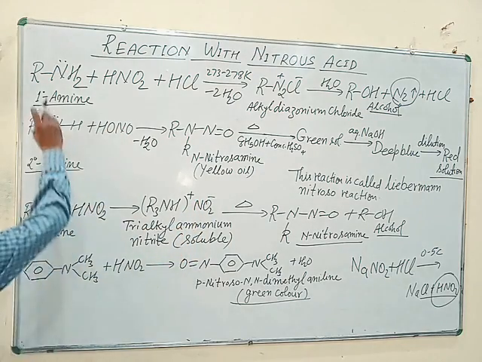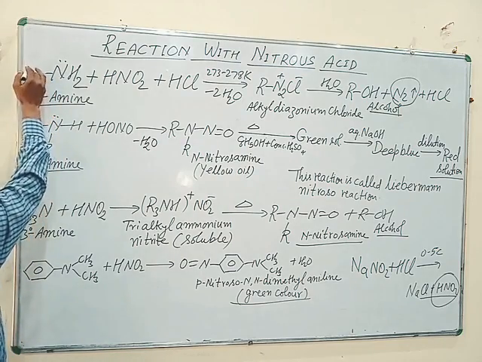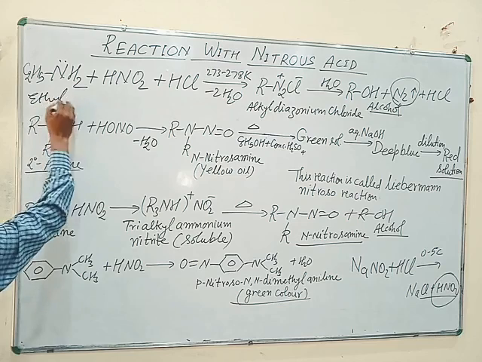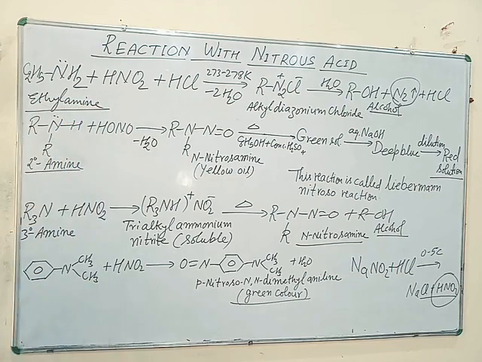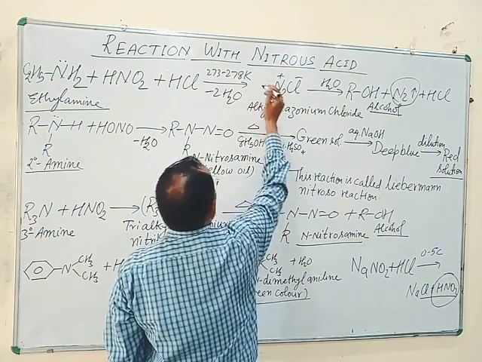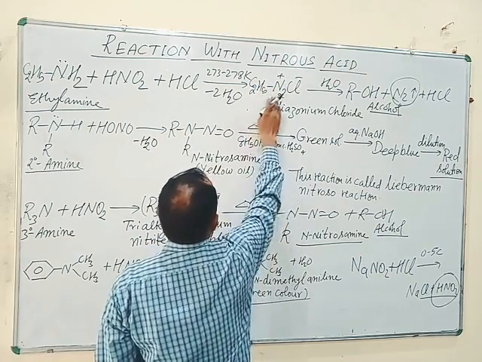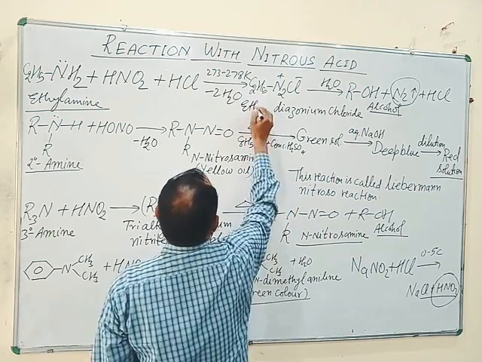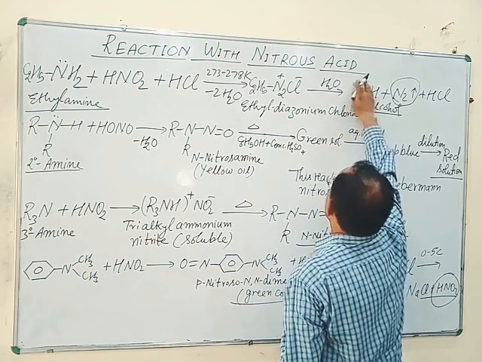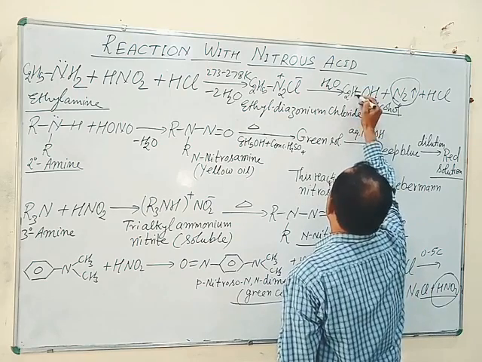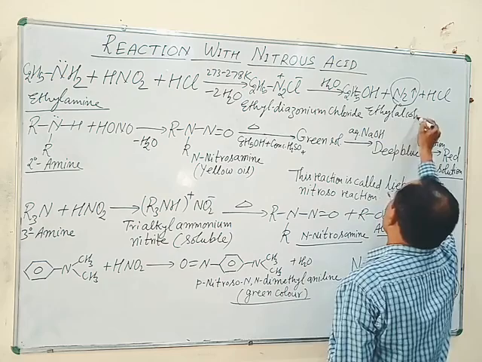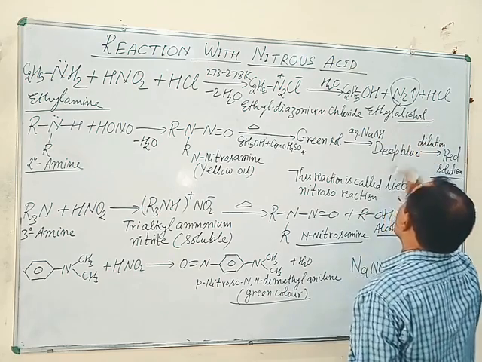For example, if ethyl amine, C2H5NH2, is taken as a primary aliphatic amine, when ethyl amine reacts with nitrous acid, it gives ethyl diazonium chloride, C2H5N2Cl, which on treatment with water gives ethyl alcohol, with the evolution of nitrogen gas.